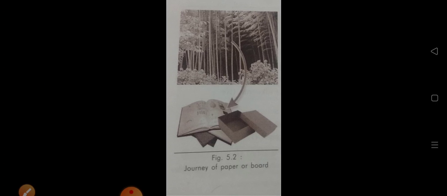And then that is converted into the notebook. So the products that we derive directly from nature like timber, crops, minerals cannot be used or consumed directly. They are to be processed in a phased manner to be able to be utilized. The wood is converted into furniture or doors, iron ore into steel, and wheat into flour.